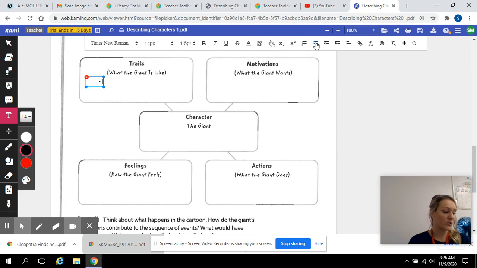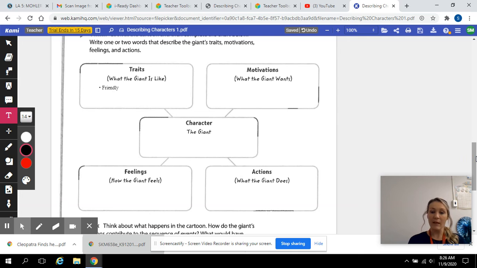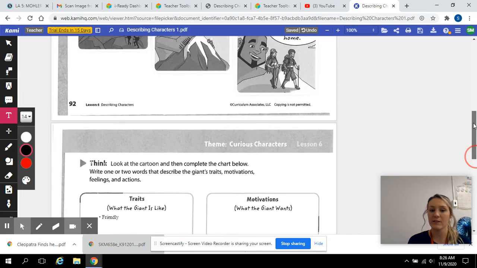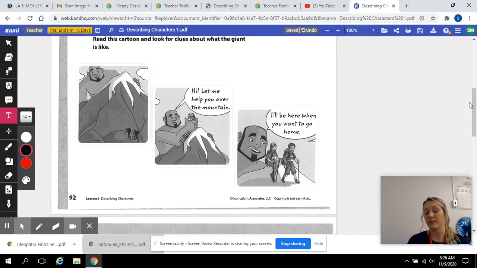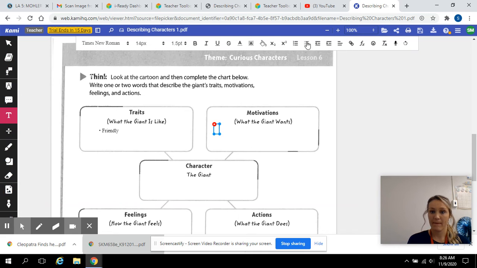And just by looking at that cartoon, I learned that the giant is very friendly. Okay, he's friendly. He's a nice giant. So that's one of his traits. Let's go over to the motivations. And motivations is what the giant wants. And what does the giant want? From looking at this cartoon, I think the giant wants to be very helpful. Okay, he was willing to help them over the mountain, and he's willing to help them when they want to go back. So I'm going to say the giant wants to be helpful. Okay.